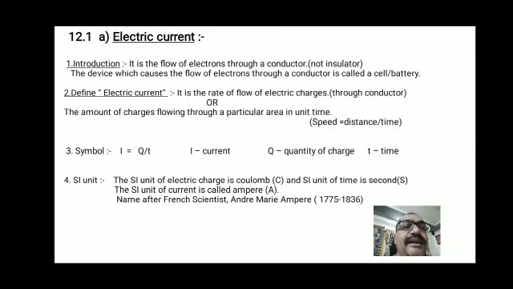How is it written in symbols? Current I is equal to Q by T, where I is the current, Q is the charge, and T denotes the time. What is the SI unit of current? The SI unit of electric charge is coulomb, and the SI unit of time is second. The SI unit of current is ampere. Coulomb per second is called ampere, named after the French scientist Andre Marie Ampere.